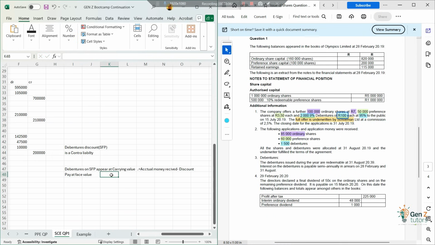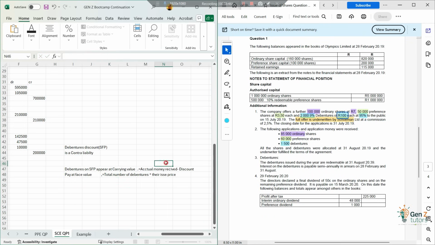But the face value will be the total number of debentures times their issue price, which is 100 rand.